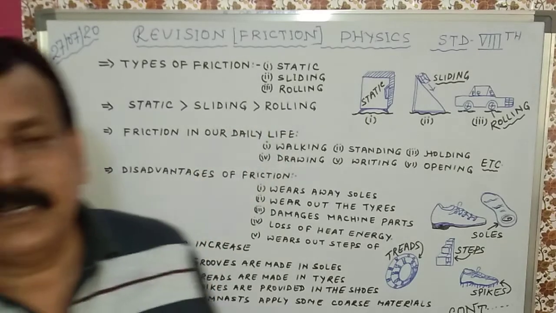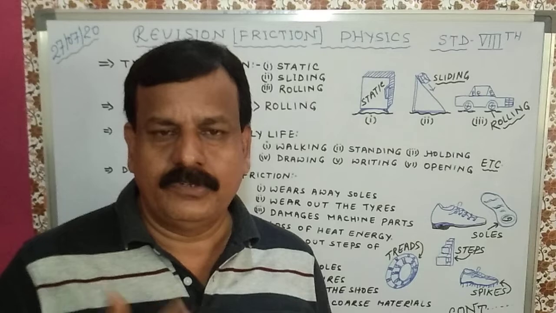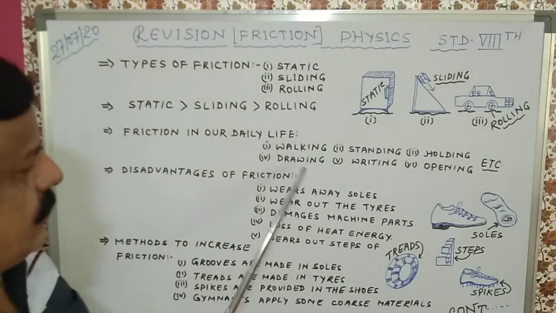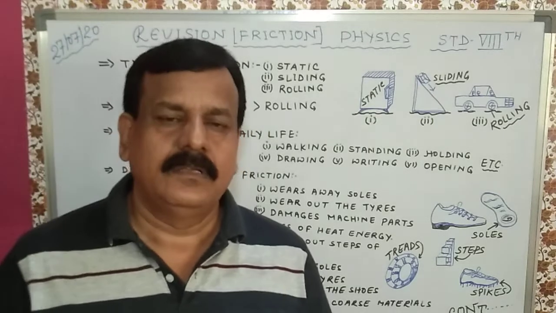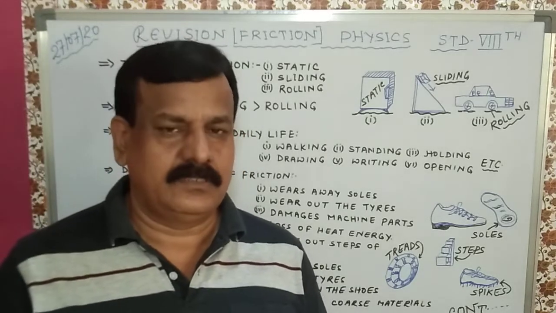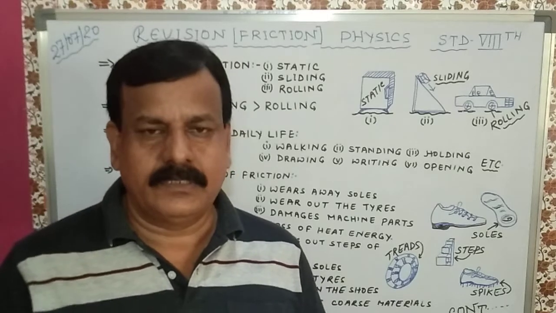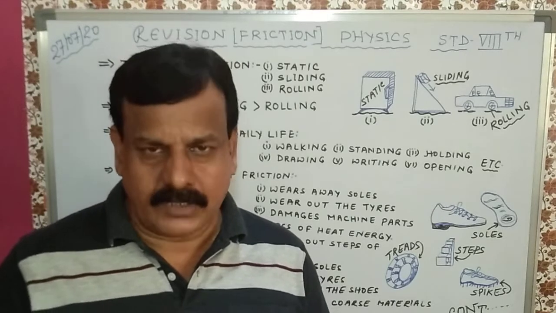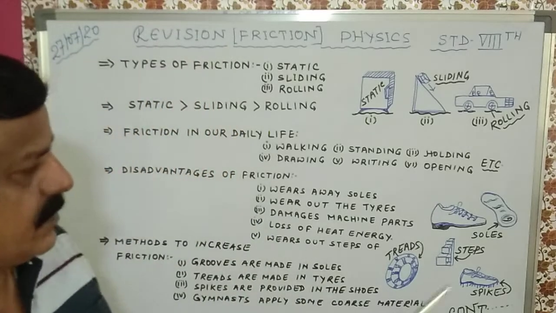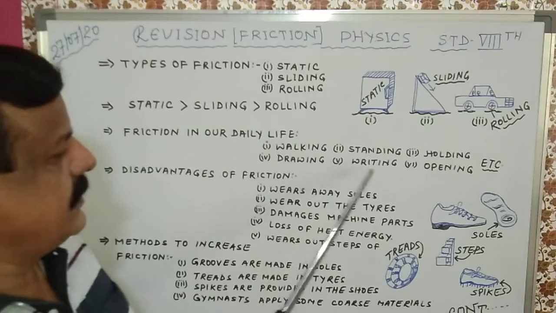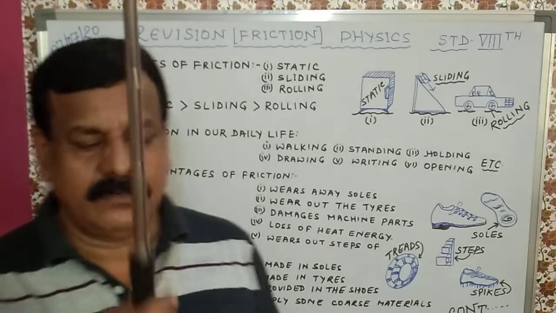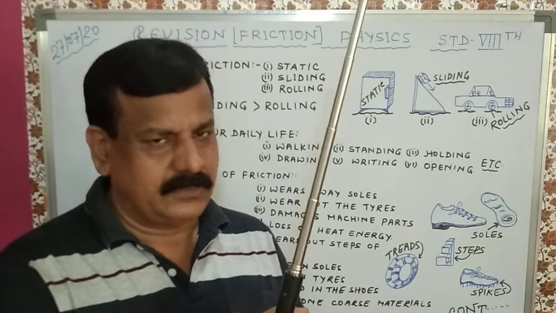Now, friction in our daily life. Friction is very much useful to us. How is it useful? We are walking, running, standing. It is due to friction. Friction applied by the earth balances our body. That's why we can walk, we can run, we can stand. Walking, standing, holding anything, it is due to friction.